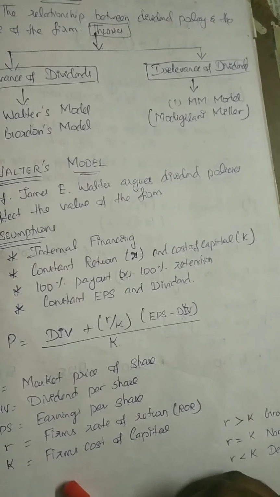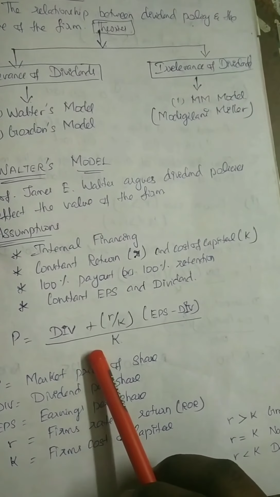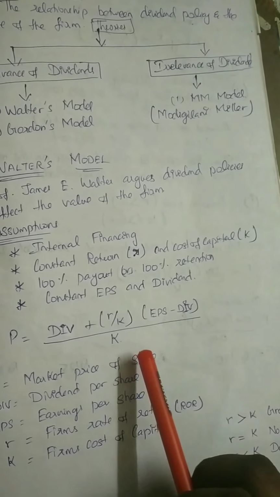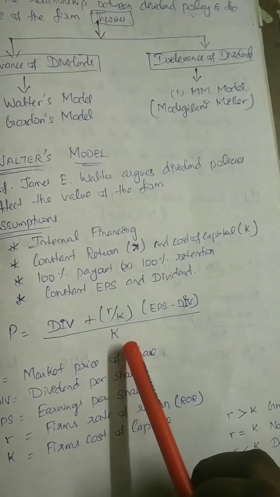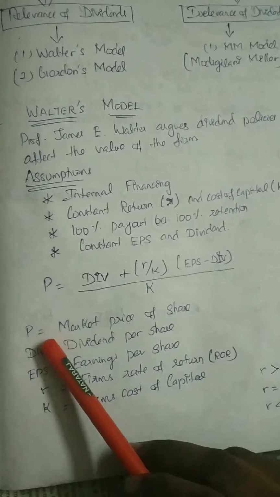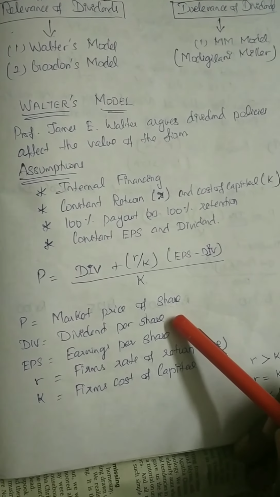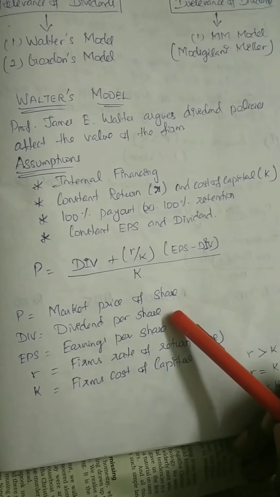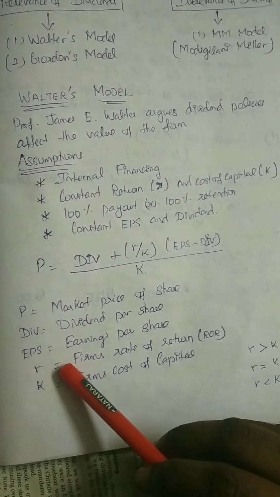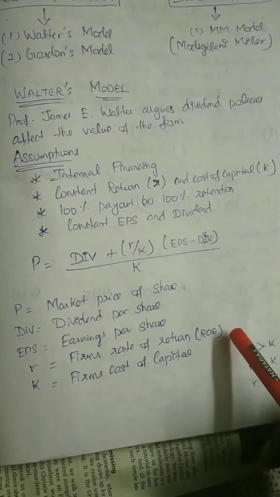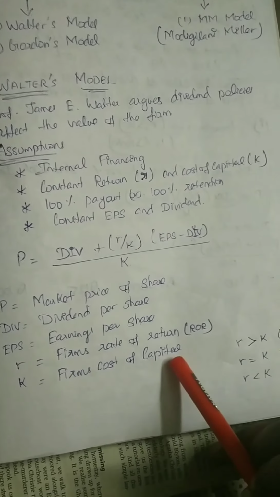The formula for Walter's model is P is equal to DIV plus R by K into EPS minus DIV, the whole divided by K. P denotes the market price of the share and DIV denotes the dividend per share. EPS denotes the earnings per share, R denotes the firm's rate of return, that is ROR, and K denotes the firm's cost of capital.